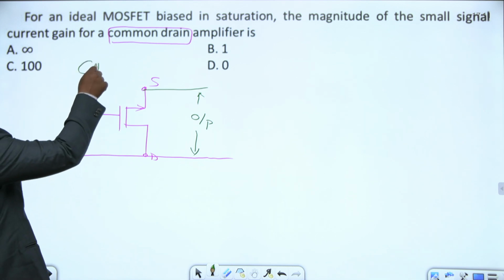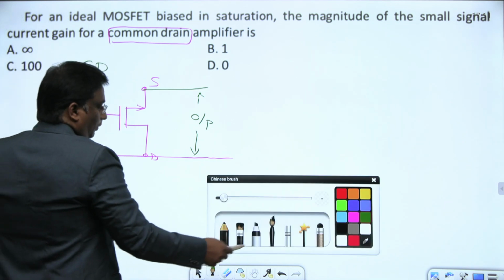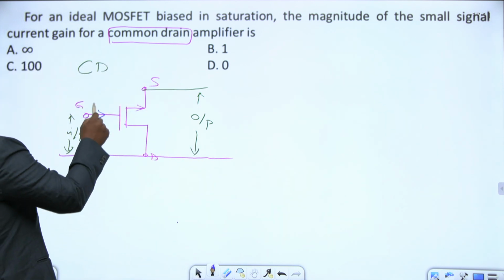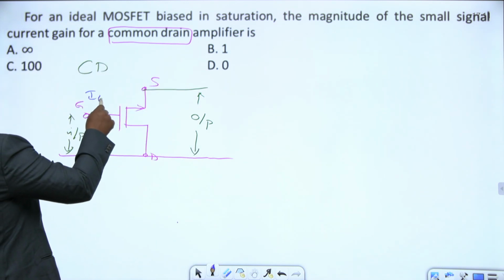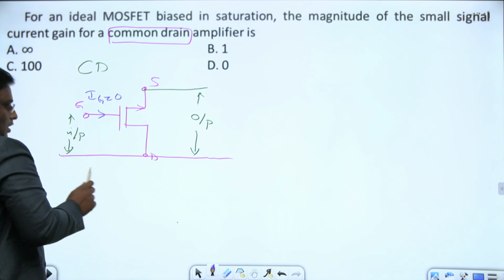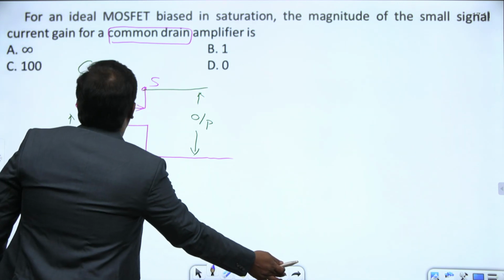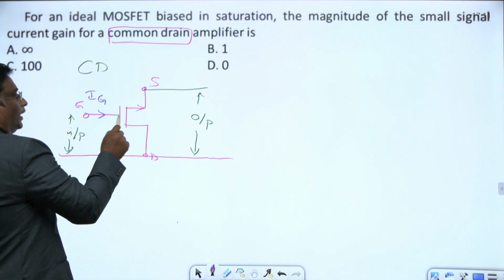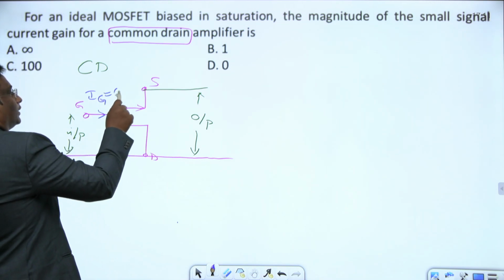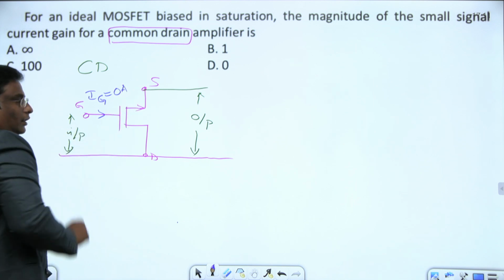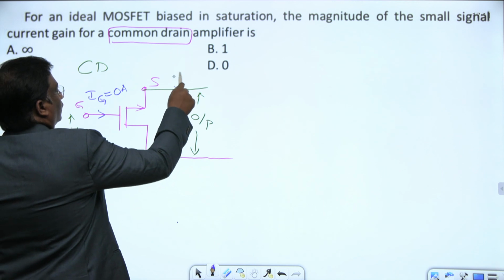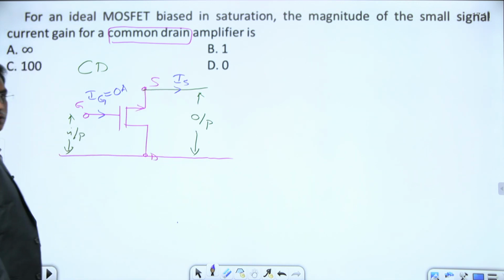For this common drain configuration, what is the input current? Ig. Normally the gate terminal is isolated, because silicon dioxide insulating material is there, so zero current flows. What is the current flowing in the source terminal? Some current will be flowing in the source.